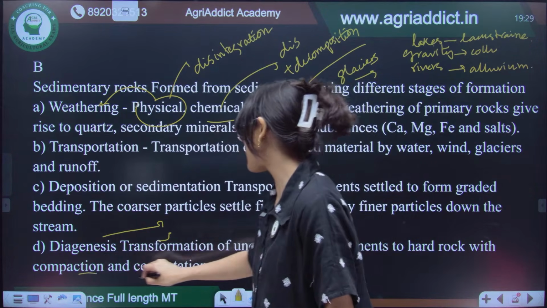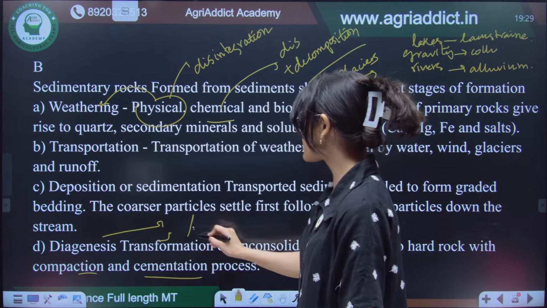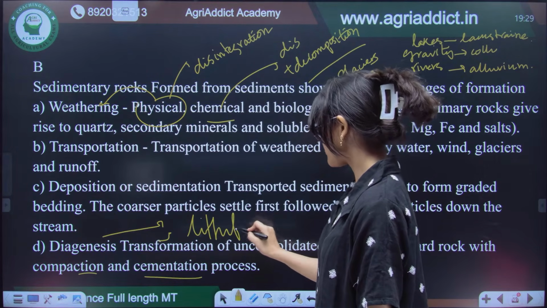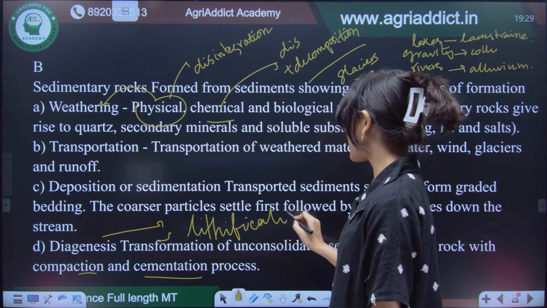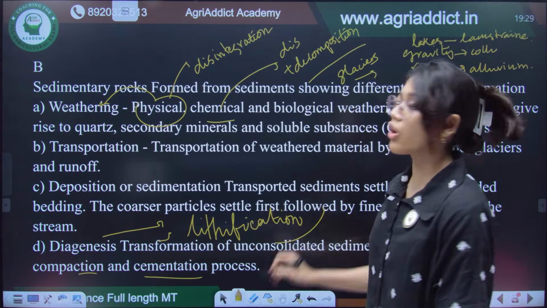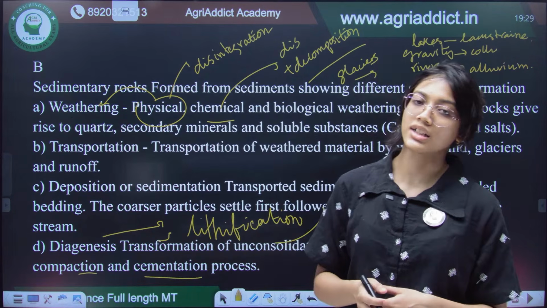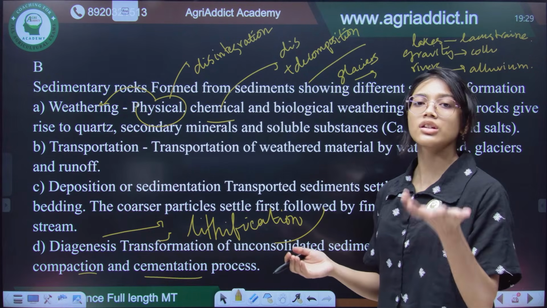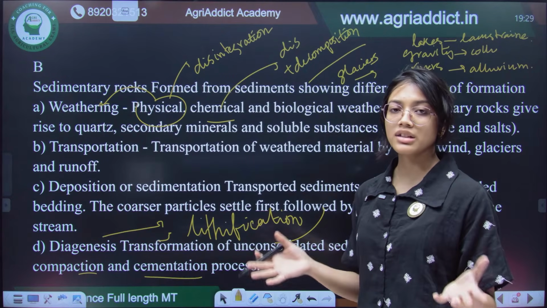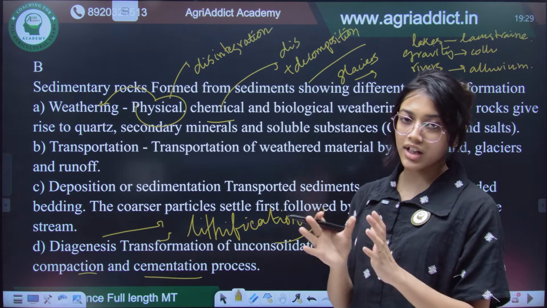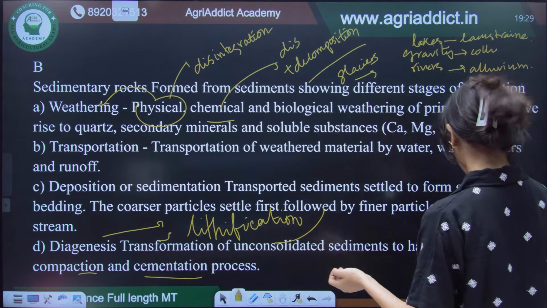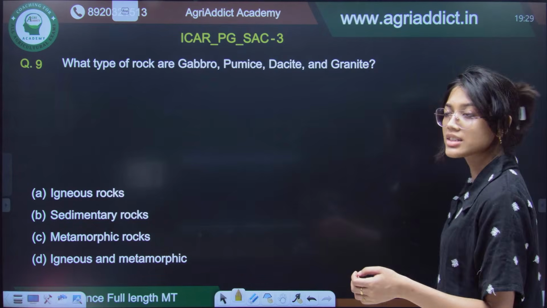So, this diagenesis will involve two processes: compaction and cementation, as well as lithification. What is lithification? It is the consolidation of unconsolidated sediments. That means when the loose and friable sediments stick to one another and form a consolidated mass. So, all this is involved with sedimentary rocks.